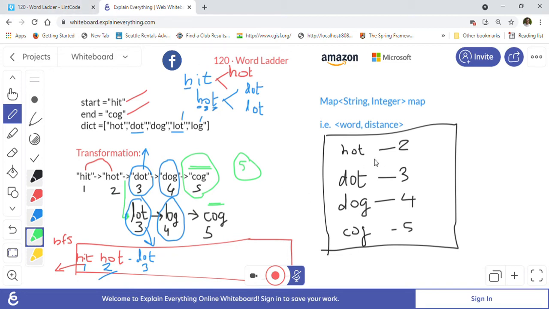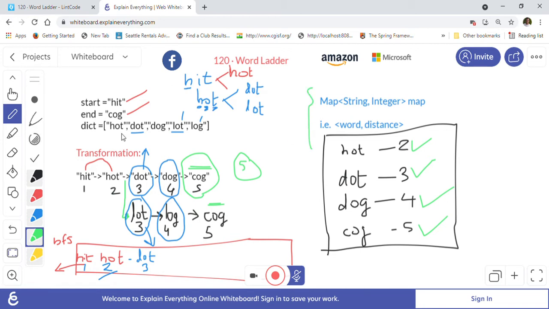At the same time we will keep, in Java, a map, right? Map of string comma integer. Why string comma integer? Because we want to map every word with the distance we have traveled. For example, hot is distance 2, so we will put an entry into the map like hot 2. Then dot is distance 3, so we will put an entry dot 3, right? Dog means we will put dog 4 because that is 4 distance we have traveled. Cog means cog 5 distance we have traveled, so we will maintain that using a map in Java.